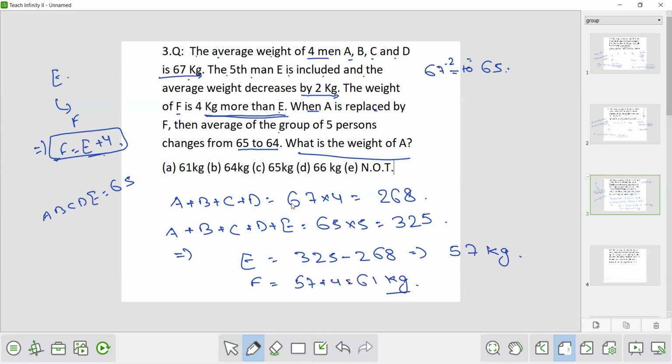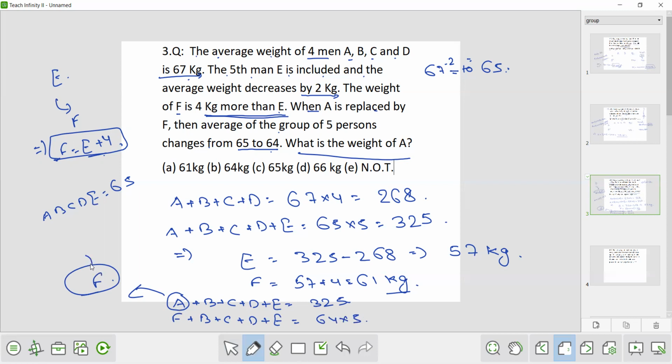Now it is given that when A is replaced by F, the average of the group of 5 changes from 65 to 64. Means earlier A plus B plus C plus D plus E total weight is 325. Now instead of A, bring F. Now F plus B plus C plus D plus E will be how much? 64 into 5. Why? Because A is replaced by F.